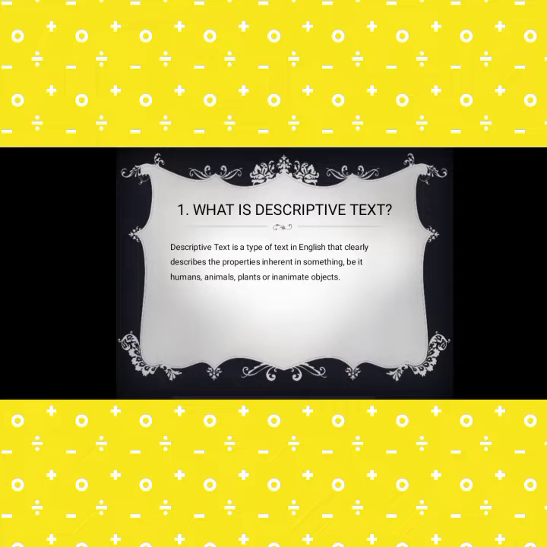What is descriptive text? Descriptive text is a type of text in English that clearly describes the properties inherent in something, be it human, animals, plants, or any inanimate object.